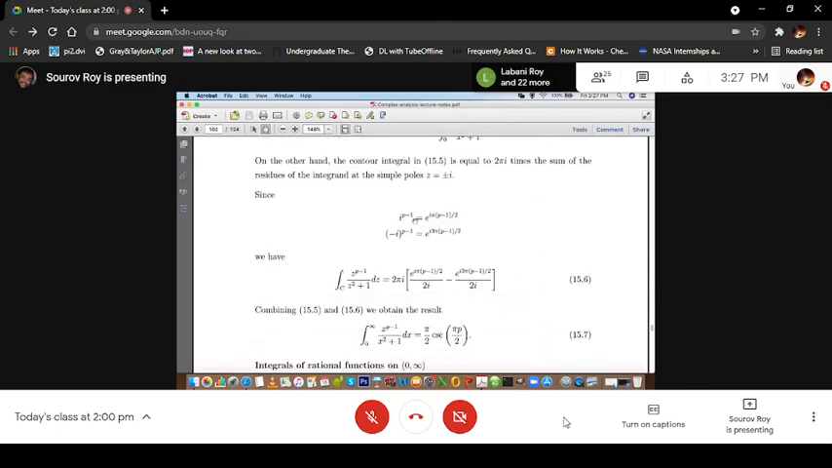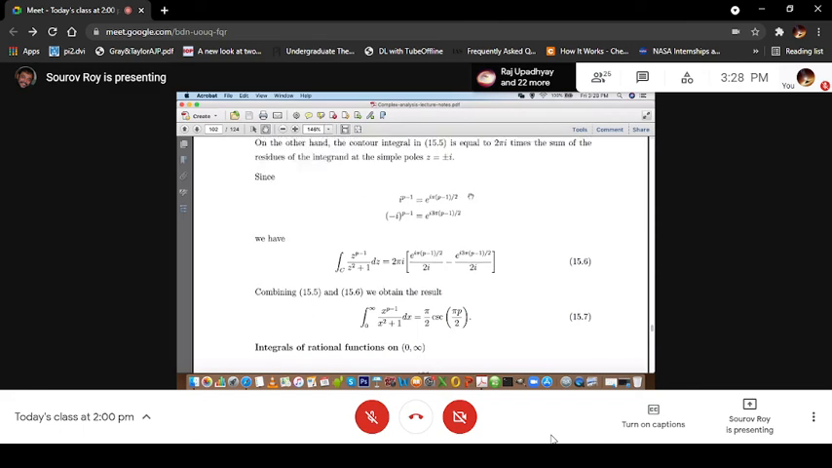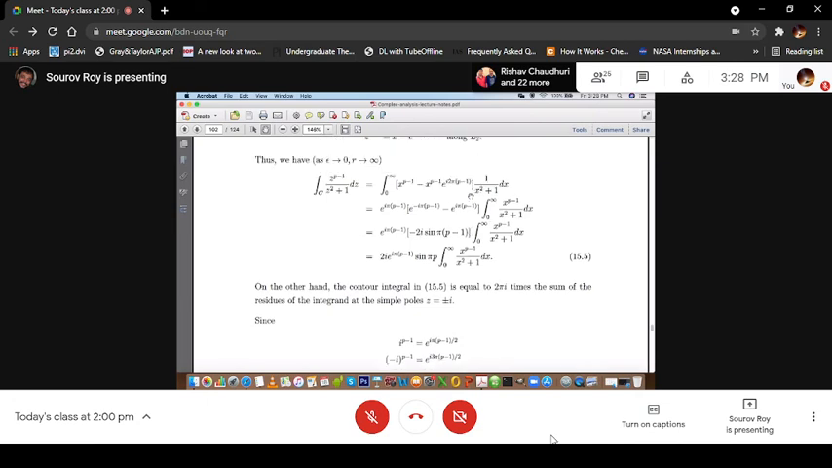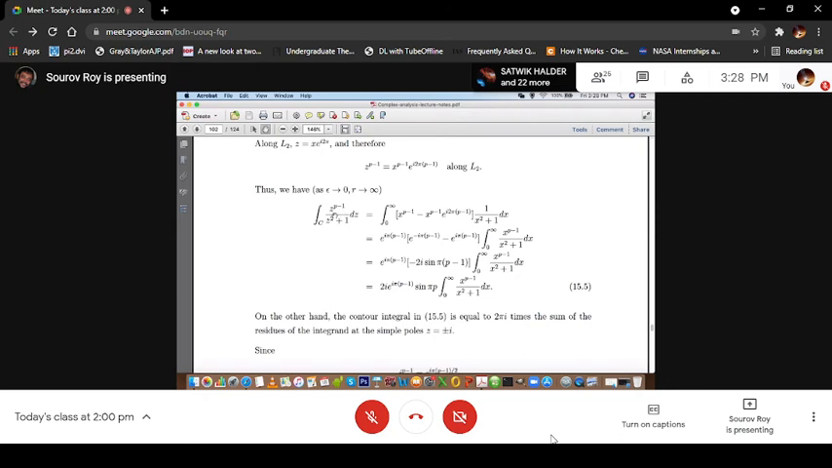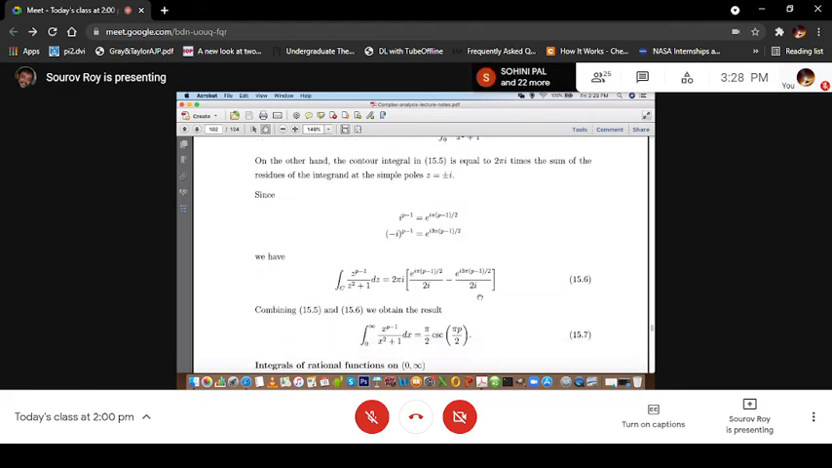Now we know we have taken the branch with theta between 0 and 2 pi. So i to the power p minus 1 is e to the power i pi (p minus 1) by 2, and minus i to the power p minus 1 will be e to the power i 3 pi by 2 (p minus 1). This is straightforward, and with this you can easily calculate the residues at z equal to plus i and z equal to minus i. When z equals plus i, it will be i to the power p minus 1; when z equals minus i, it will be minus i to the power p minus 1. And in the denominator there will be a factor of 2i and things like that.